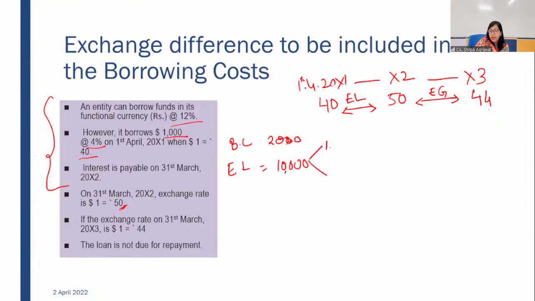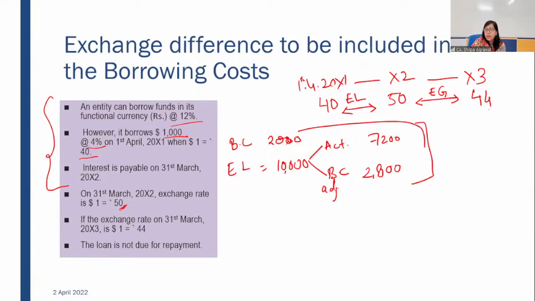One was actual exchange loss, which came to 7,200, and the other was borrowing cost adjustment, which came to 2,800. Hope this is clear. I'm not calculating that again. This 2,000 plus 2,800, total 4,800, we accounted in 20X2 as borrowing cost.